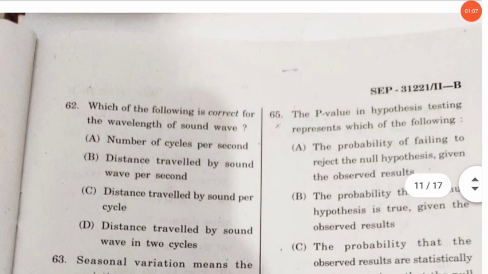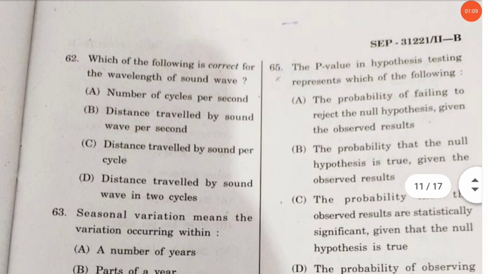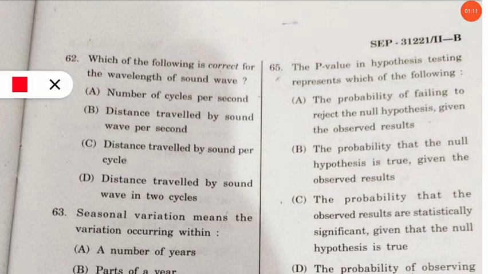62nd question is also from the sound wave. So I guess they have given the questions in the pattern one by one for each topic. So the question is, which of the following is correct for the wavelength of sound wave? And here the correct option will be option number C, that is distance traveled by sound per cycle. So that means it is telling what a sound wave's wavelength is. It is the distance traveled by the sound per cycle. Let's move to the next question.